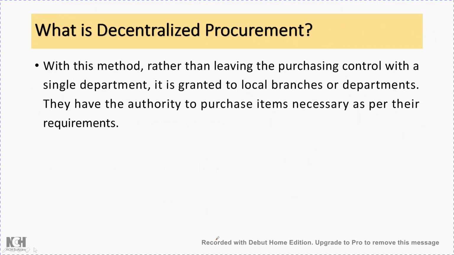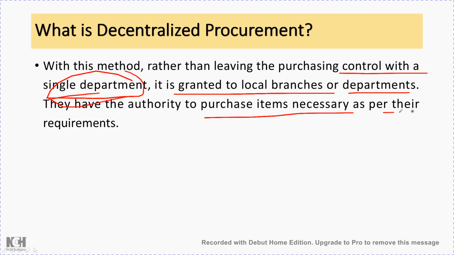Then there is decentralized procurement also. With this method, rather than leaving the purchasing control with a single department, it is granted to local branches or departments. They have the authority to purchase items necessary as per their requirements.